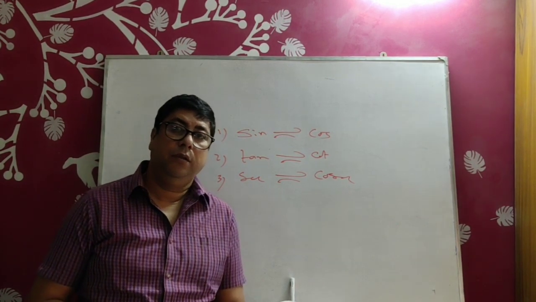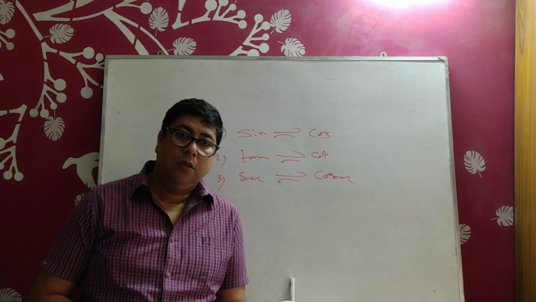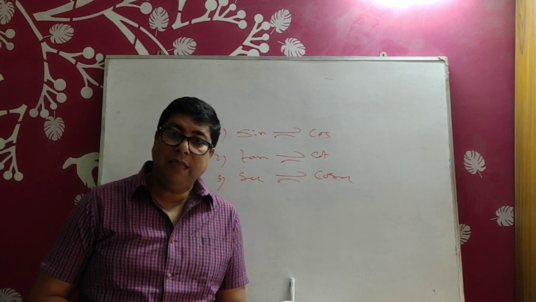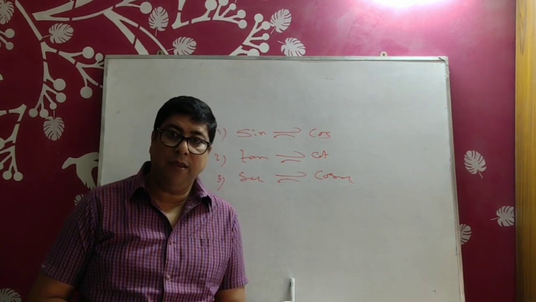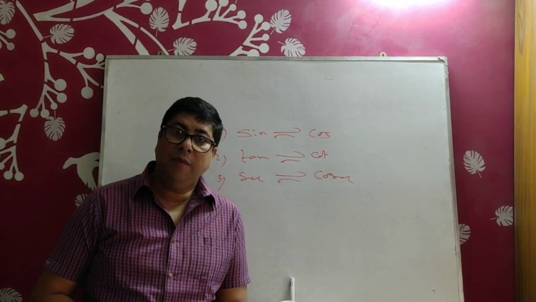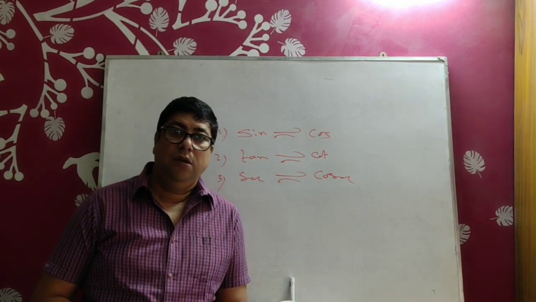Next point, the sign, sign means SIGN, plus or minus. Sign of the remainder does not matter.